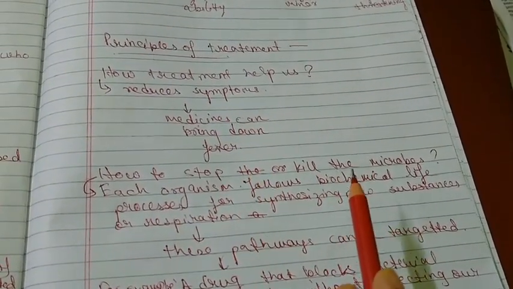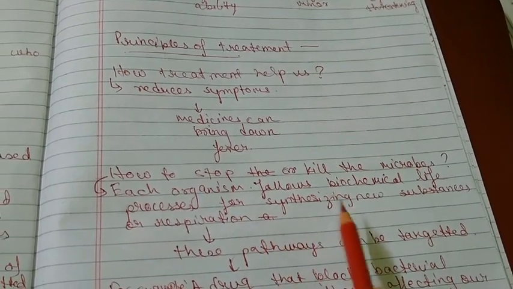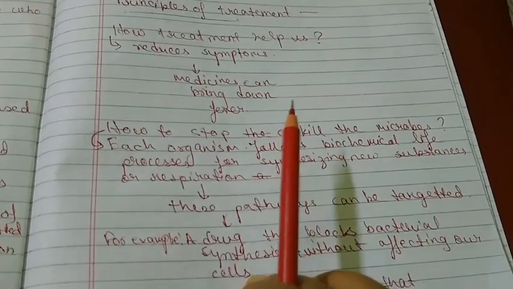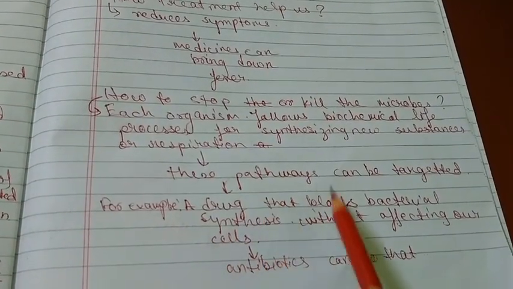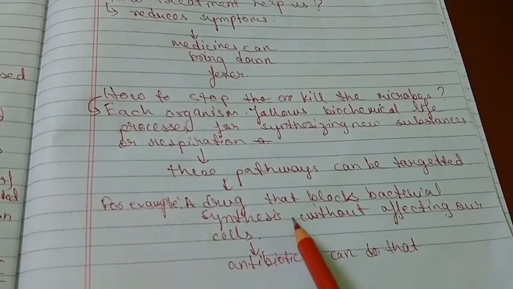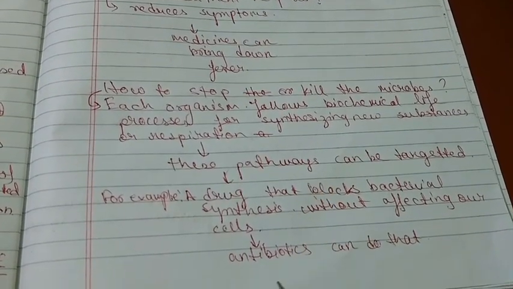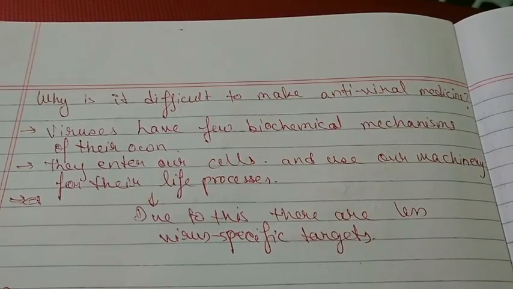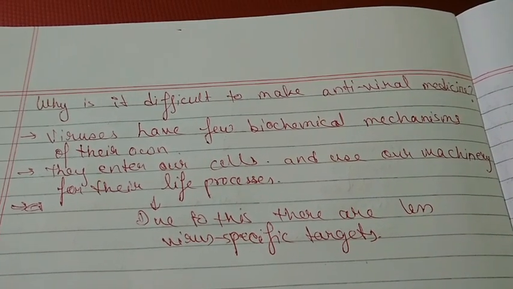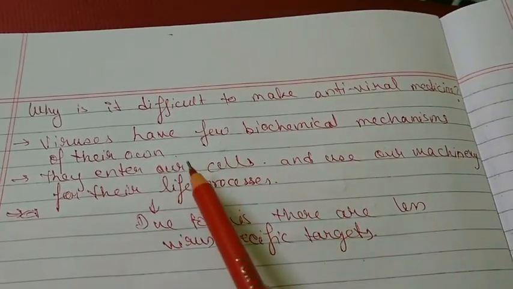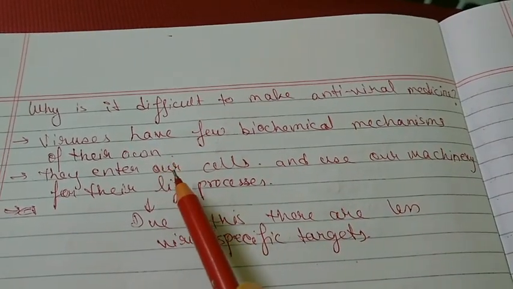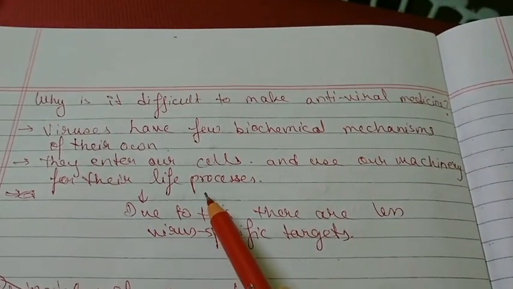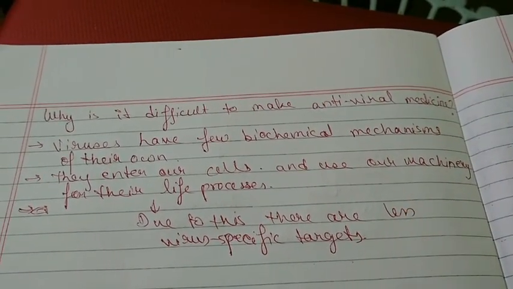We know that each microorganism follows different biochemical processes for synthesizing new substances or for respiration. These biochemical pathways can be targeted for treatment. For example, a drug that blocks the bacterial cell wall synthesis will not affect our body's own cells, and these drugs are known as antibiotics. We also learned that it is difficult to make antibiotics or antiviral agents against viruses. So why is it difficult? Because viruses have few biochemical mechanisms of their own. They enter our cells and use our machinery for their life processes. Due to this, there are fewer virus-specific targets.